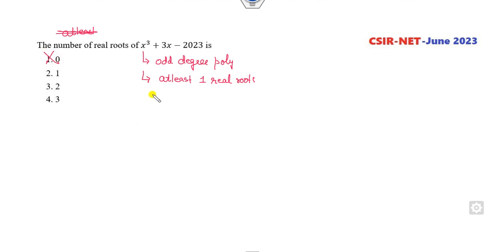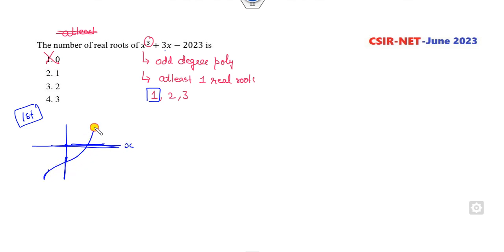So it means it has either 1 root or 2 roots, because it's a cubic equation, at most it has 3 roots. So what is the meaning of that? Look at that. If I draw it graphically, this is the first method. What is the value at x equal to 0? It's negative. So when it has one real root, this is my real line, the x-axis, it will be like this, only one real root.